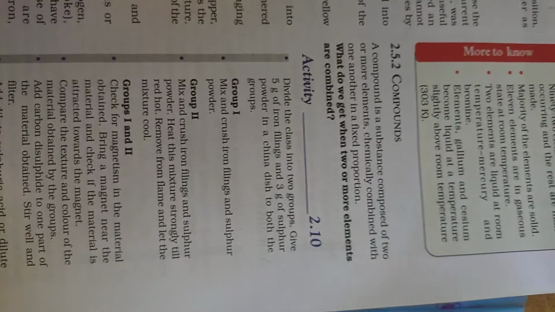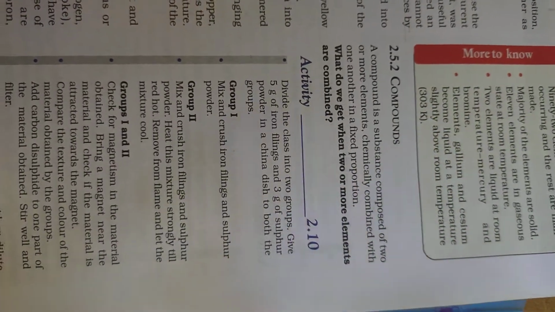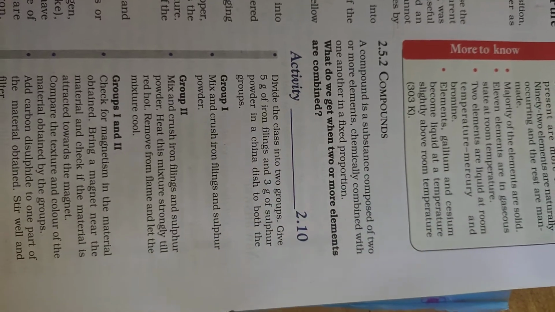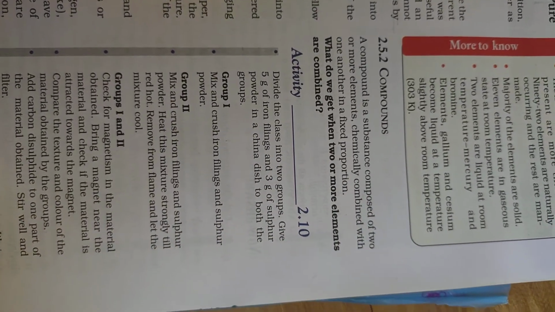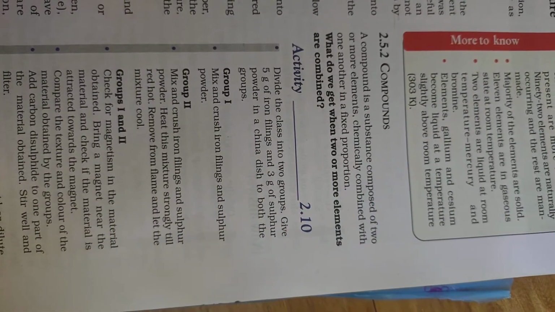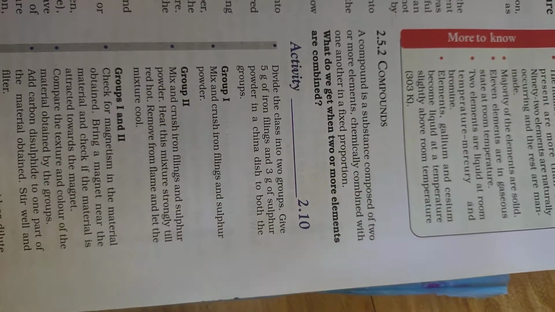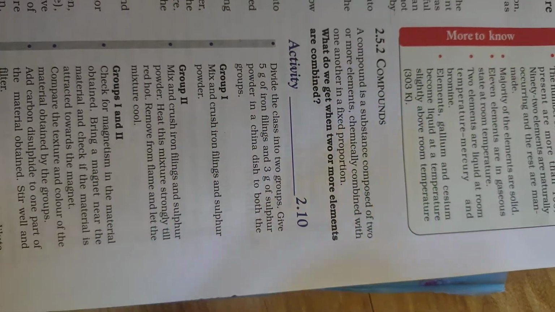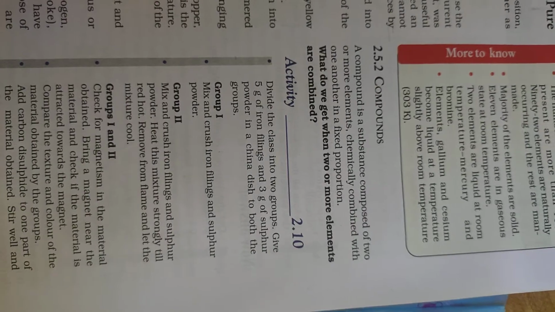That means two or more elements combine in a fixed ratio, like two molecules of water and one molecule of oxygen, like one molecule of carbon and two molecules of oxygen making carbon dioxide. All right, they combine in a fixed proportion. When elements combine in fixed proportion, they form a compound.